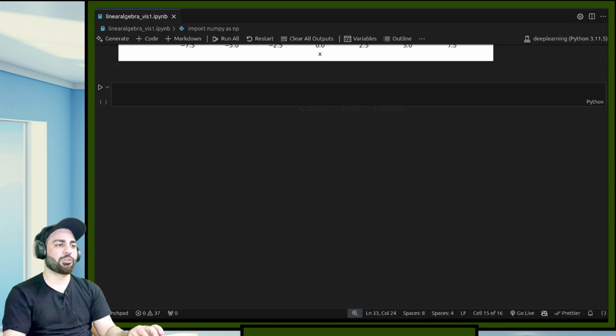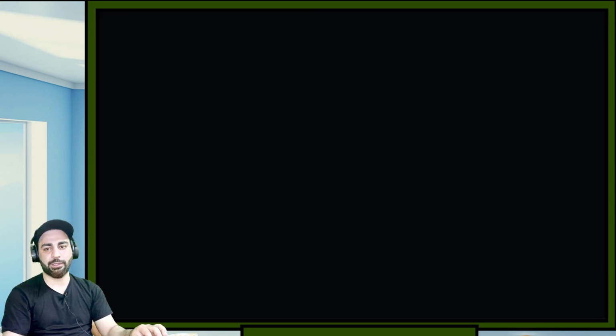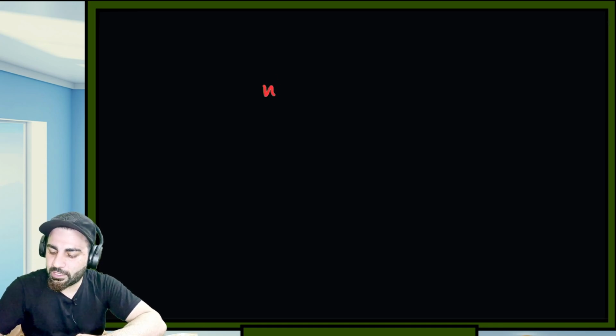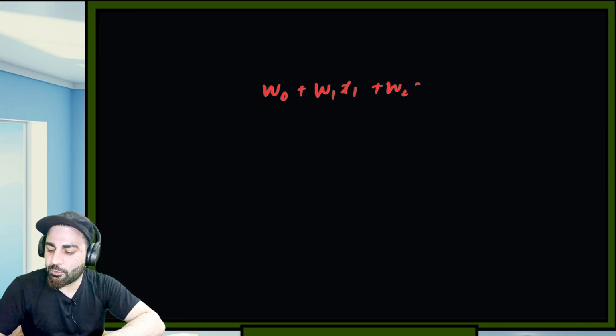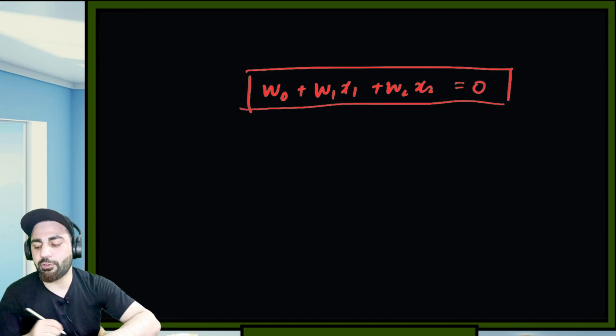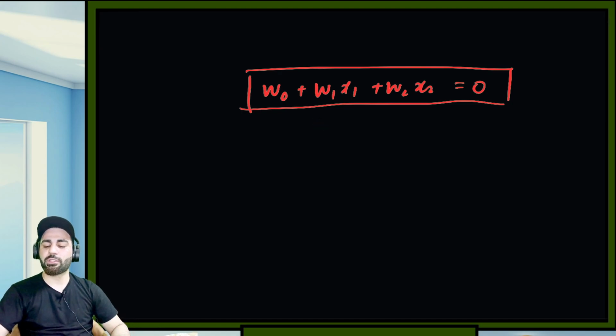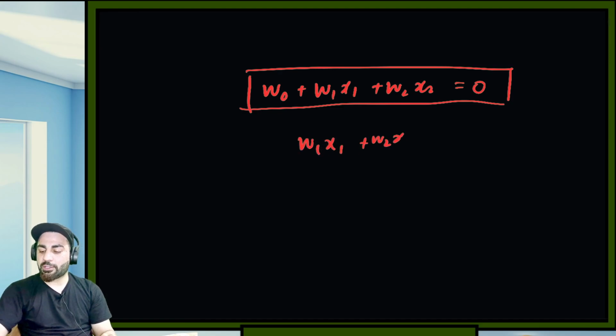Okay, and you should also revise the lecture on decision boundaries. Let me just hide this code window to show you that. Okay, the equation of the line that we wrote is w0 plus w1 x1 plus w2 x2 is equal to 0. This is the equation of a line which we have seen, and we said if we make an affine transformation, we can just remove this w0, and write w1 x1 plus w2 x2 is equal to 0.